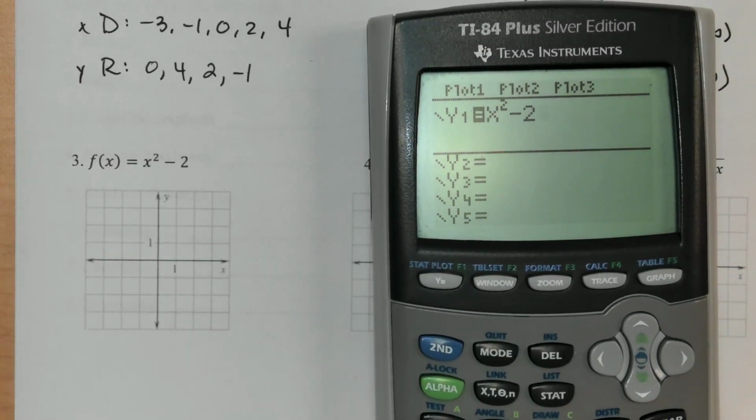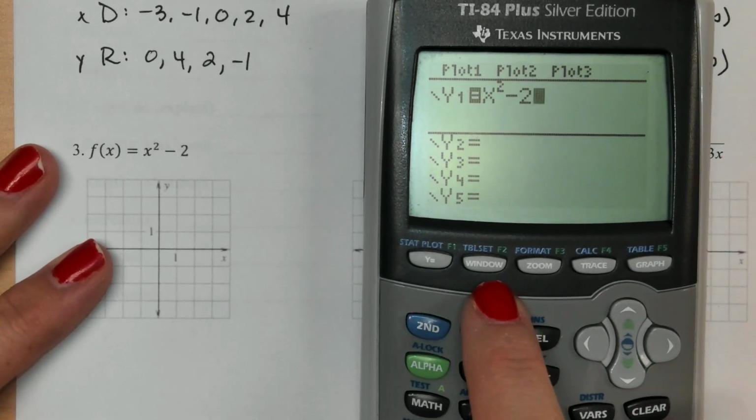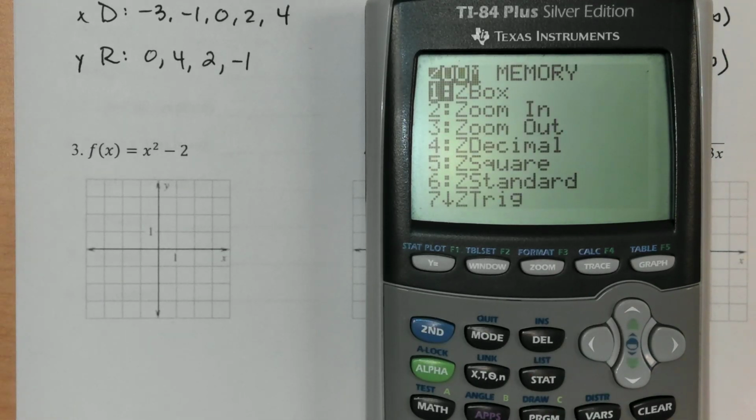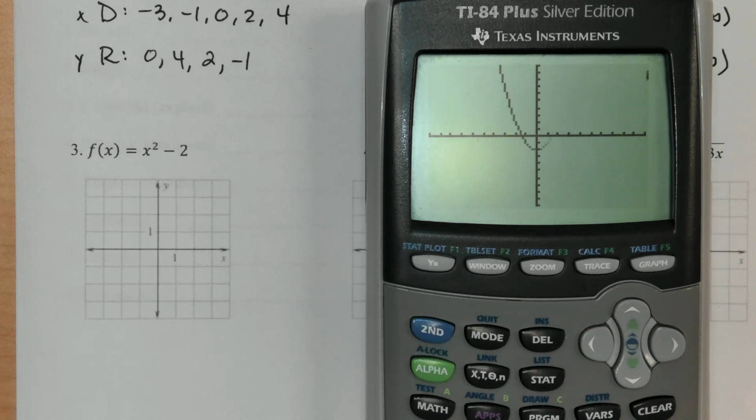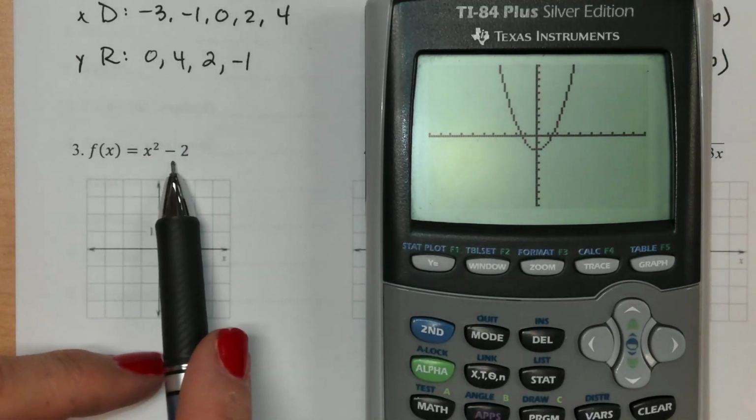And I don't know the last time you used your calculator or what your screen might be set to, so a great way to make sure that everybody's looking at the same screen or the same setup is to hit zoom and then 6. It puts everything back to a standard window, a 10 to 10 window, so that we're all looking at the same thing. And then there's my beautiful parabola moved down 2.